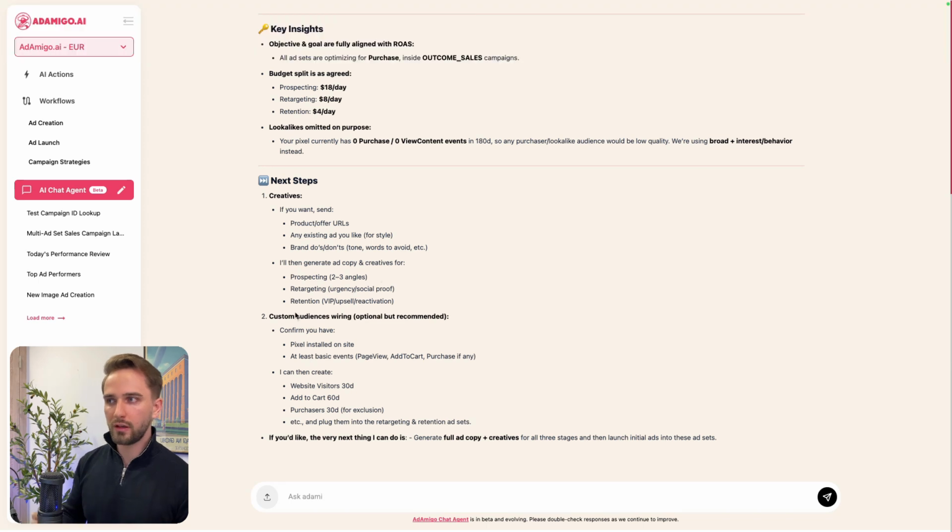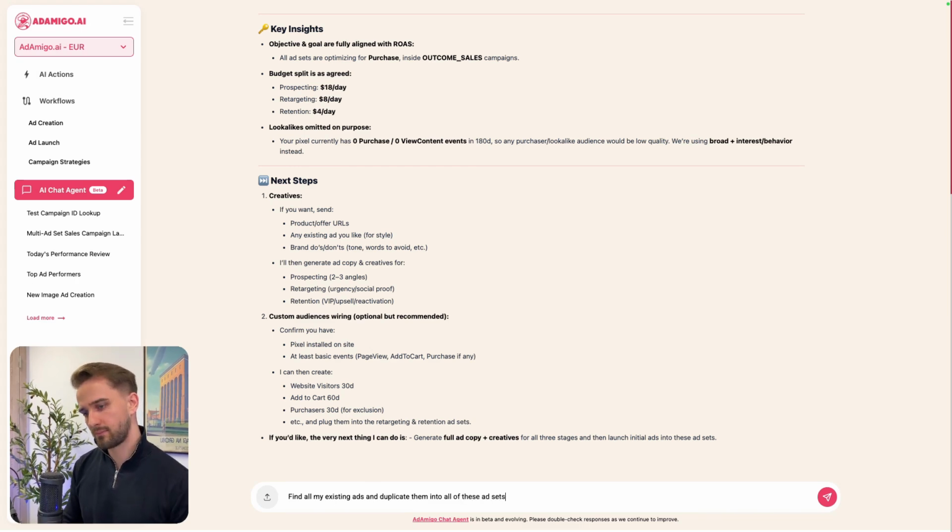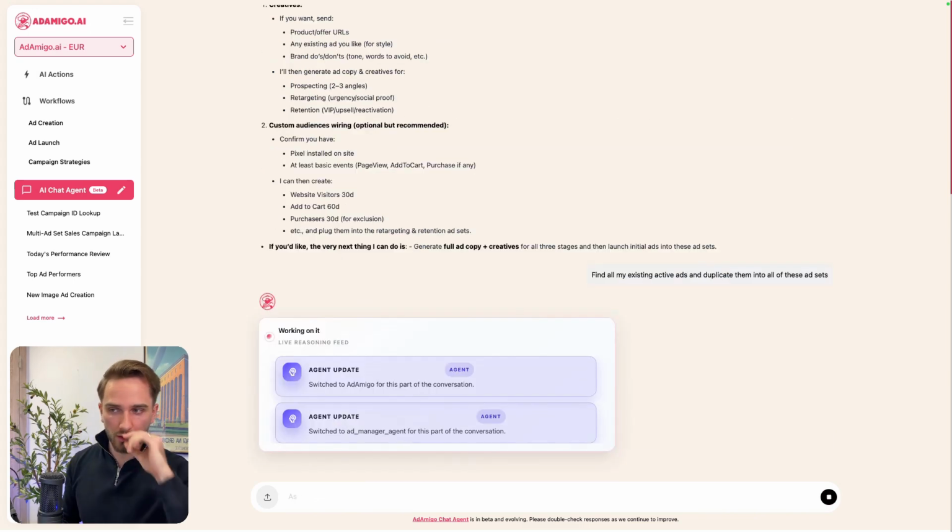Next, I want to feed these audiences with ads, right? So find all my existing ads and duplicate them into all of these ad sets or existing active ads. Now, this is a big task. Why? Because I have quite a lot of ads in this account. It's like an example account, right? But I think I have 7 or 8 ads in there, so it's quite a big task.